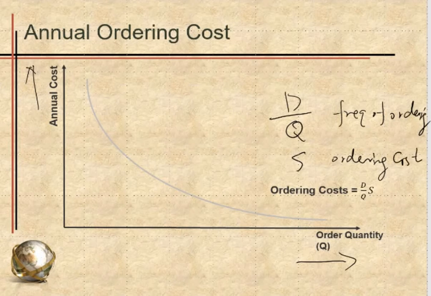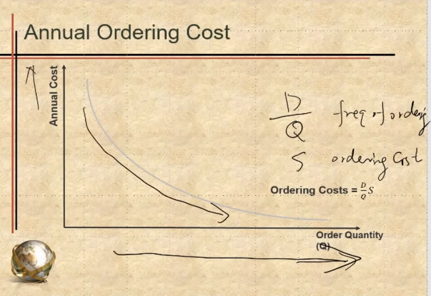Right? So D again is the demand, and as the Q increases, the ordering cost line actually decreases because D is divided by Q. So as Q increases, D divided by Q times S decreases.